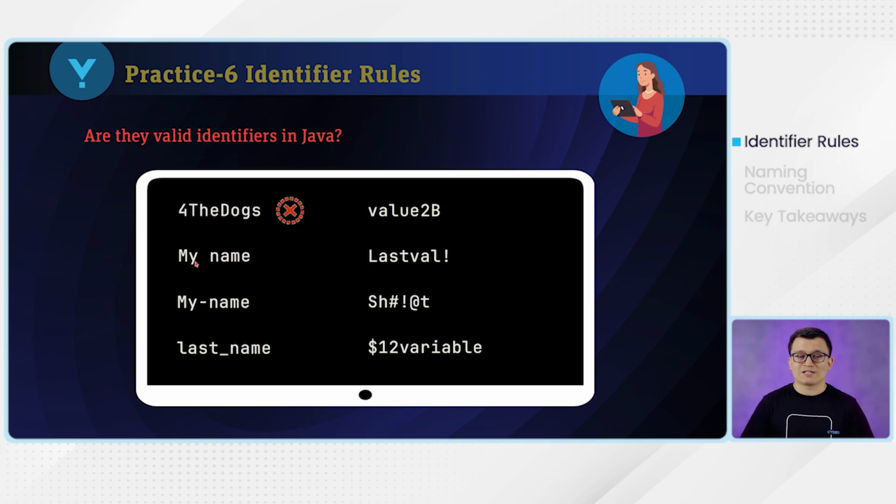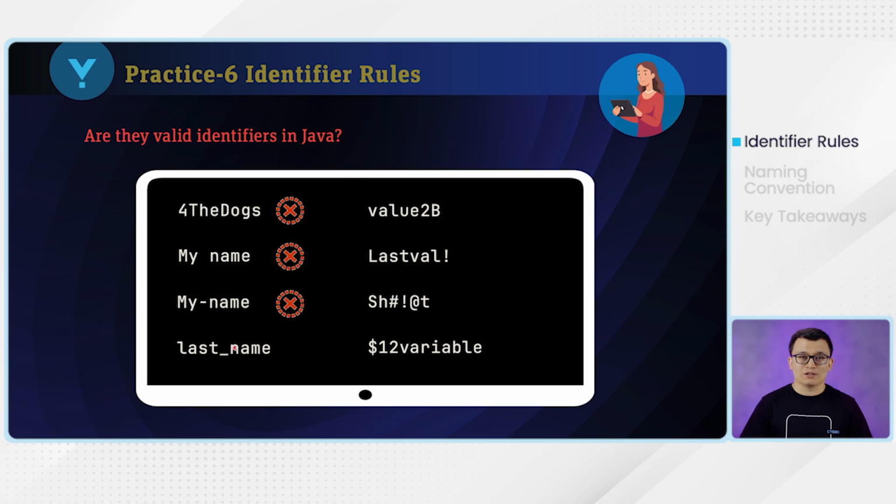And in the second name, you see it has my name, but there is a space between them. The only special characters that are allowed in identifiers are the underscore and the dollar sign, and the first character should always be a letter. Any other special characters other than the underscore and dollar sign are prohibited, so you cannot use a space here. Therefore, it is also an invalid identifier. And the next one is using a dash, so it's also invalid.